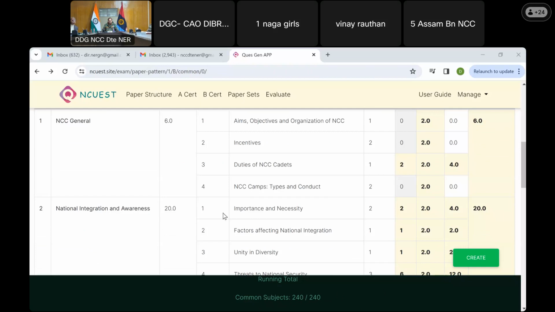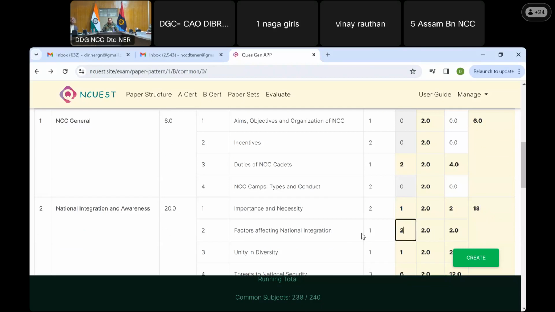Suppose it is NCC integration and awareness. Total marks is 20. Here I want to make 1. So if I make 1 and click outside, this becomes 18 because we have changed, and this becomes 238 because there is one question of 2 marks still less. So what I do is I put 2 over here.